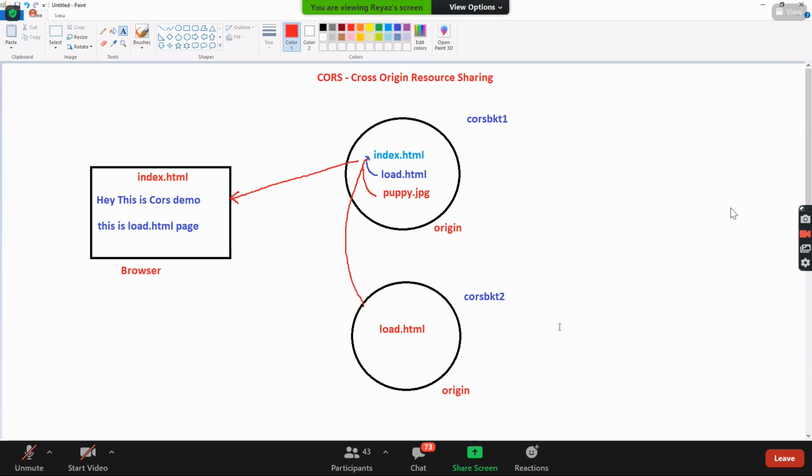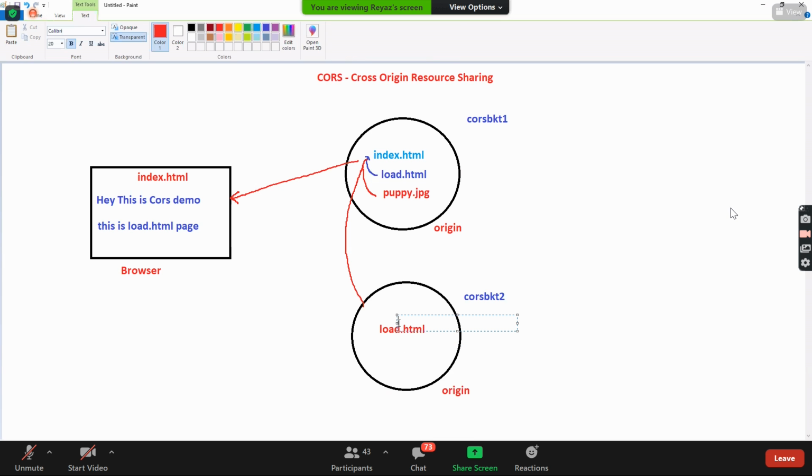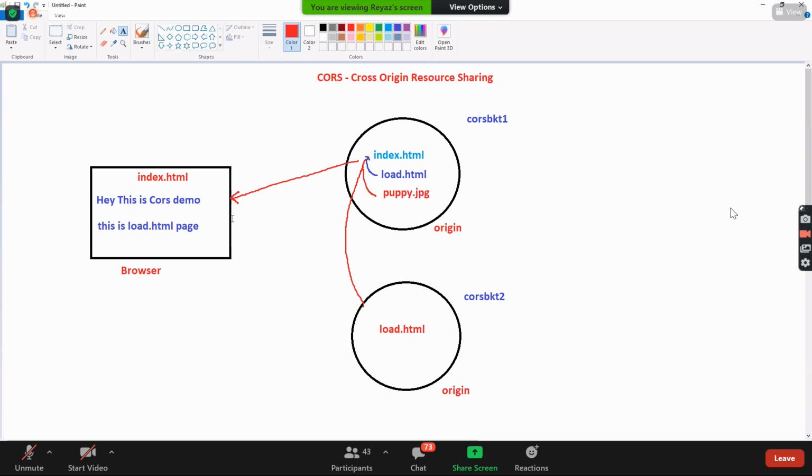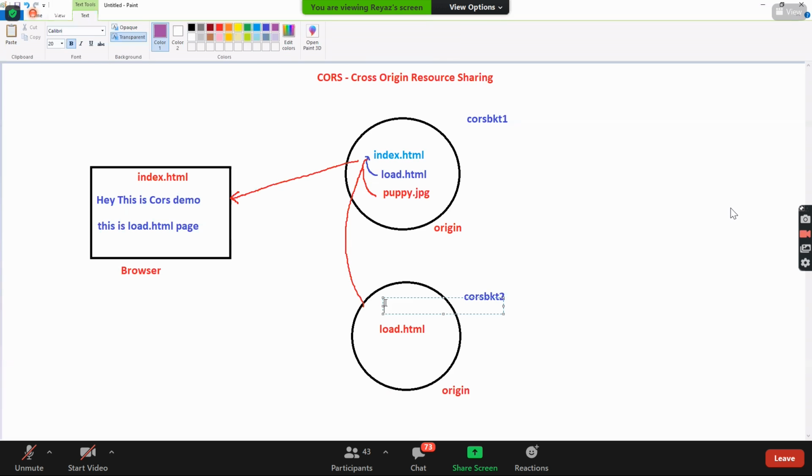If you want to access an object which is in another bucket, by default you cannot. For this purpose, you need to enable CORS in this bucket.